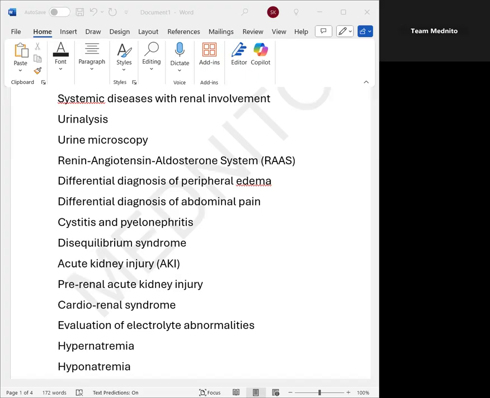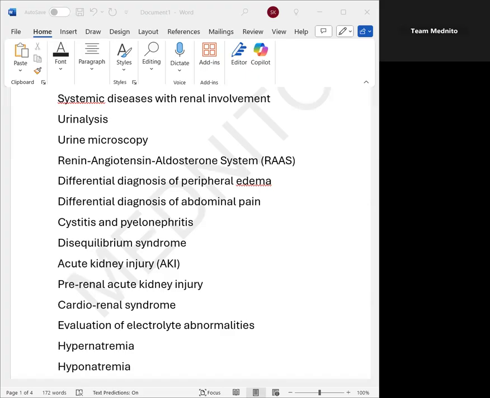Next, talking about the treatment of cystitis and pyelonephritis, I want you to understand that in the question, you will have to differentiate if it is a complicated or uncomplicated cystitis. Remember, if it is a young patient with no history of disorders, it is an uncomplicated cystitis.